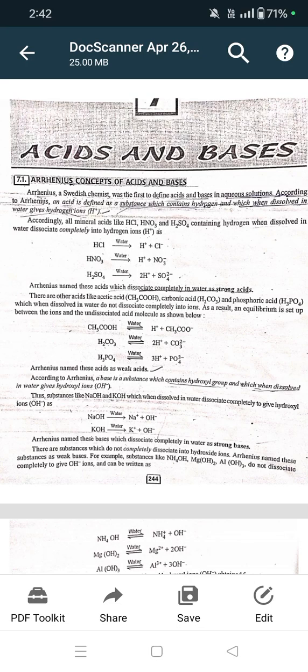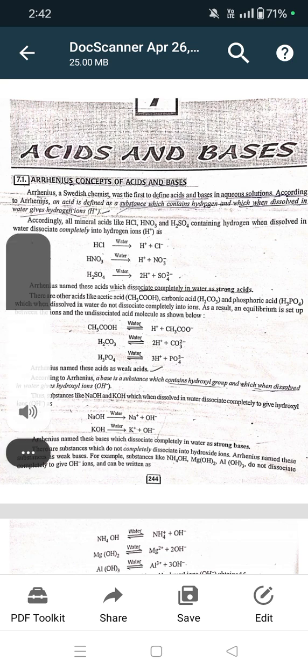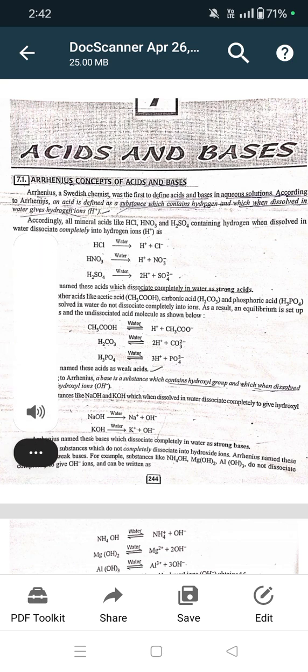Hello everyone, now our next chapter is acids and bases. First we will read the Arrhenius concept of acids and bases. Arrhenius, a Swedish chemist, was the first to define acid and base in aqueous solution.